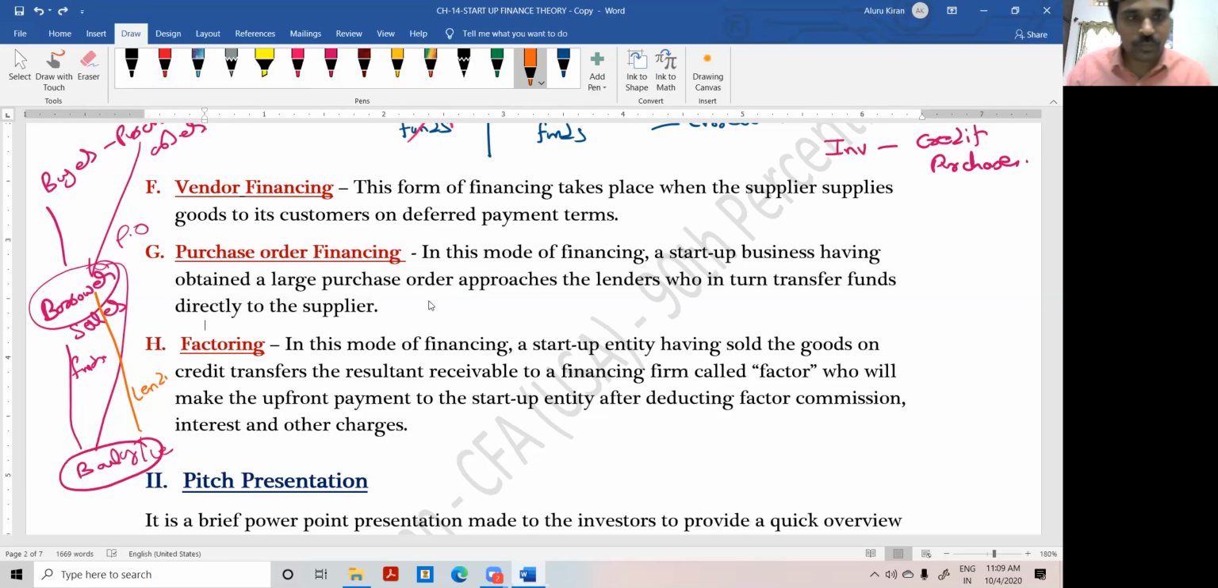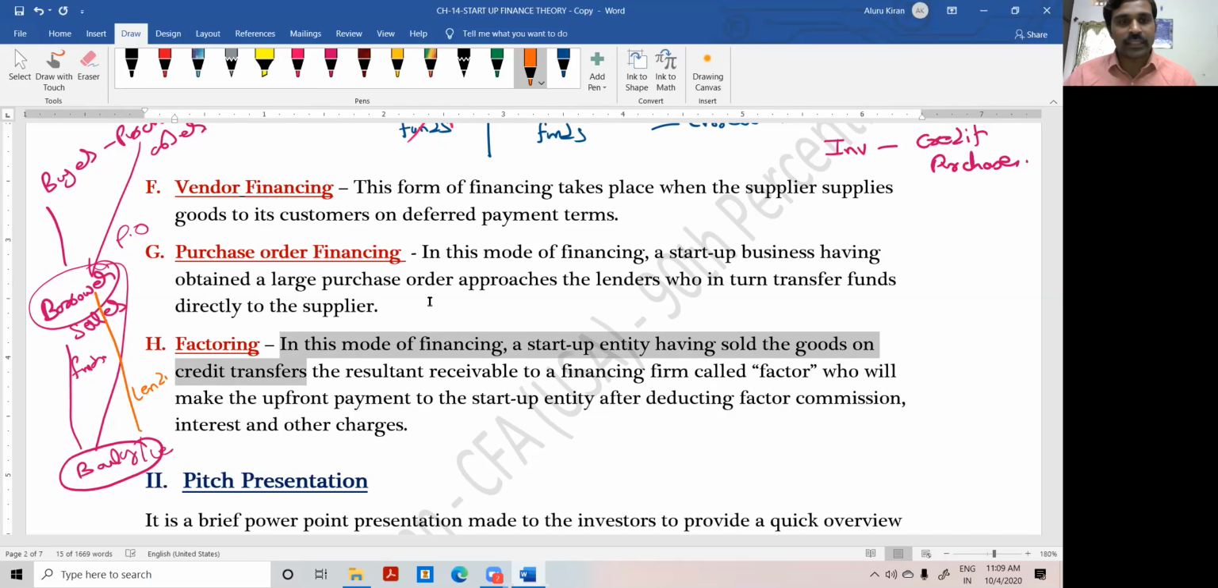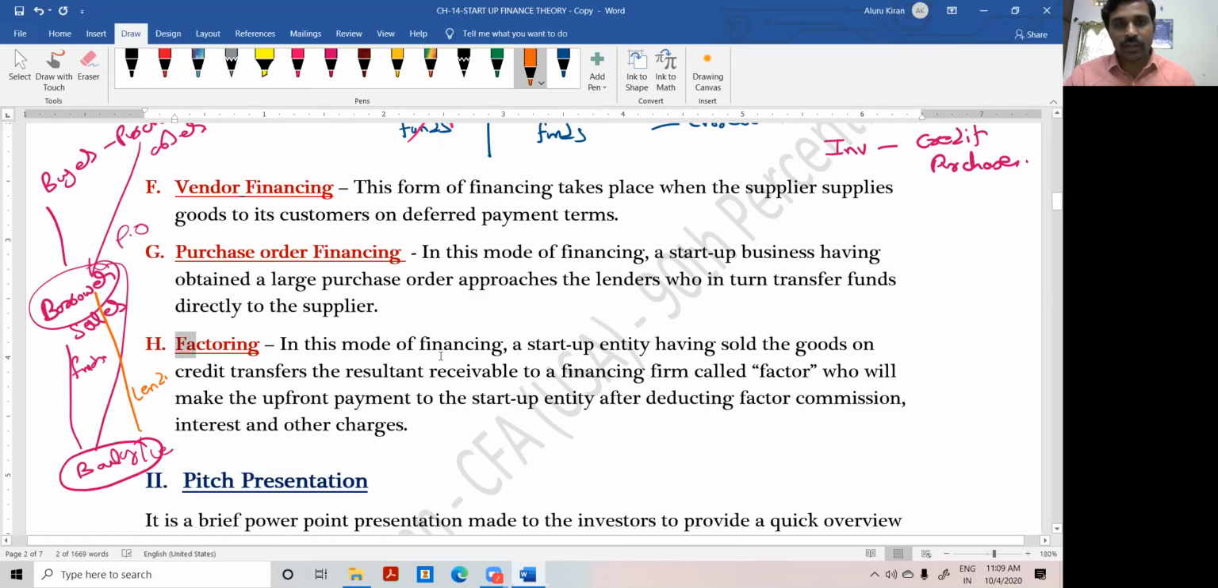Okay, right. Next, factoring. In this mode of financing, a startup entity, having sold the goods on credit terms, approaches a factoring agent. Emma, I hope you are familiar with this concept from CA Inter. After selling the goods, we approach a person called a factoring agent. We sell our receivables to the factoring agent and we collect the money. Emma, did you get the point? Yes or no? Few voice replies. Did you recollect the factoring concept from CA Inter?